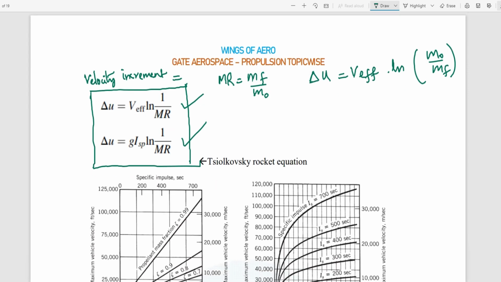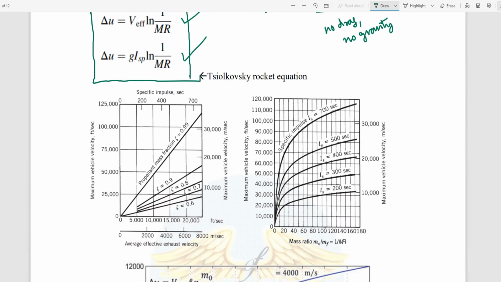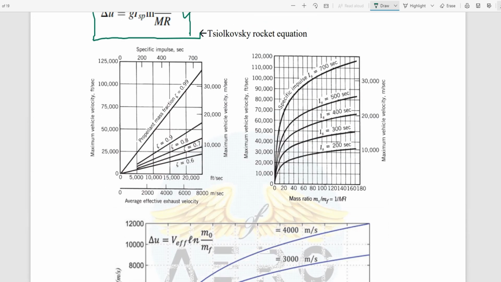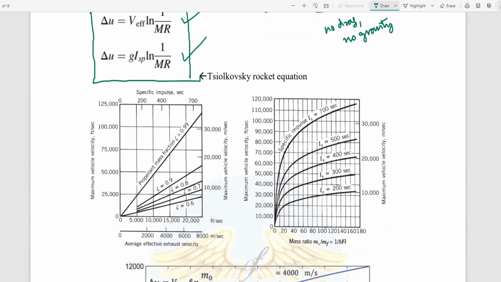Yes, ma'am. Okay, so this is for the condition when there is no drag and no gravitational forces acting. That time you have to use this formula. Next, another important thing you need to understand from this particular graph. This is the propellant mass fraction.